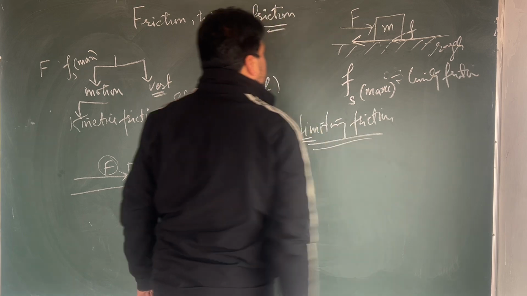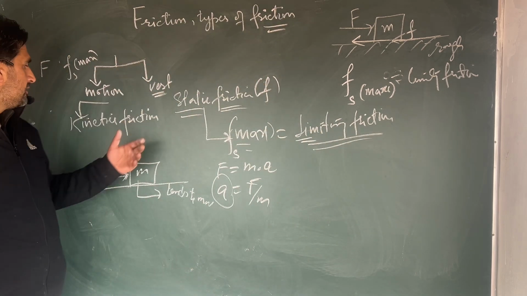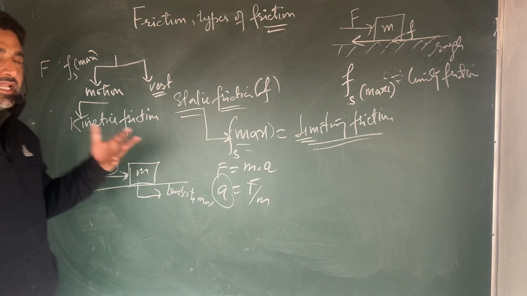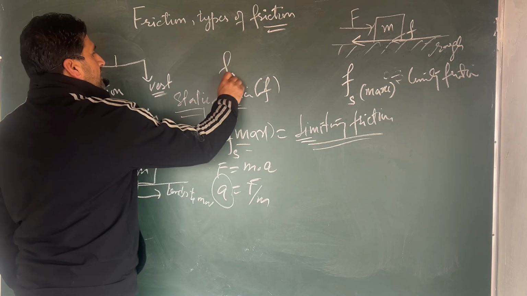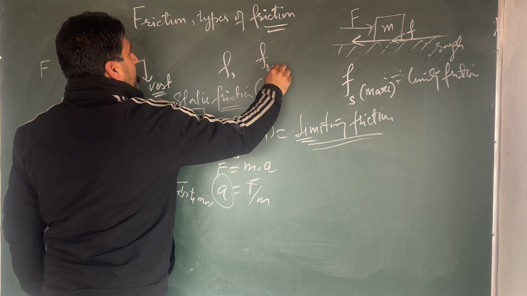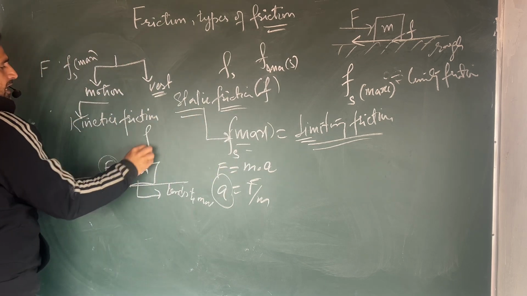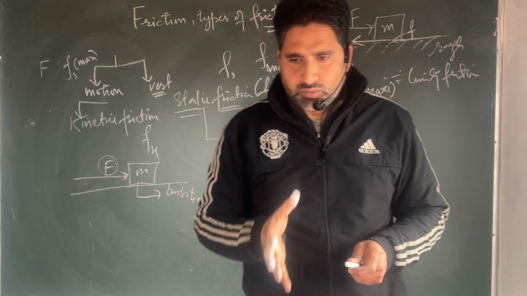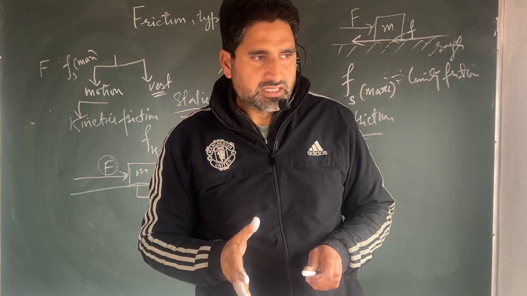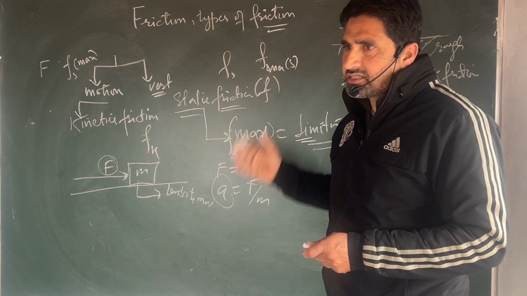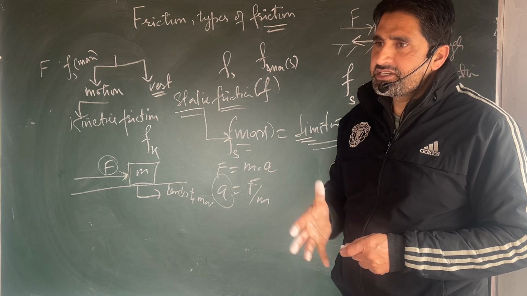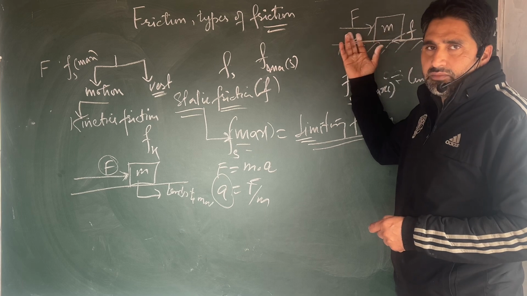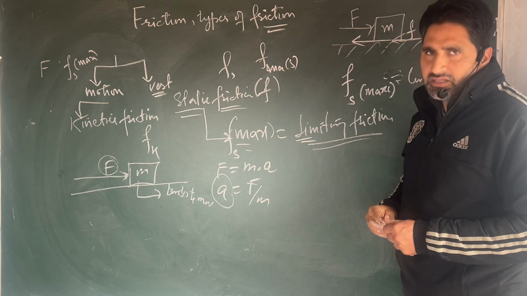So there are three types of friction: kinetic, static, and the maximum value of static friction, which is known as limiting friction. Static friction is written as Fs, limiting friction as Fl or Fs max, and kinetic friction as Fk. These are the three symbols. Friction is the opposite force which comes into play when two bodies are in contact with one another and there is relative motion. It tries to cease the motion of the body, whatever the direction of motion is.